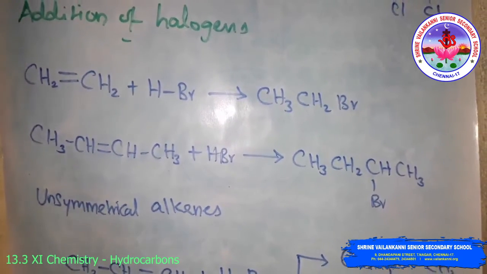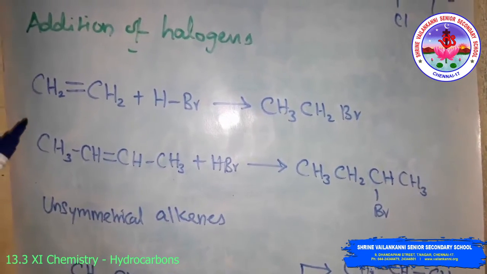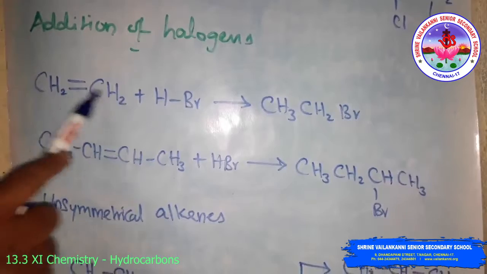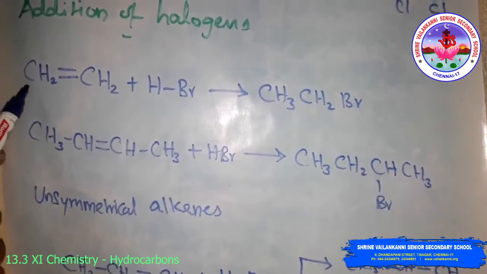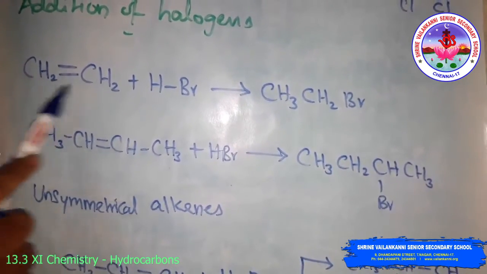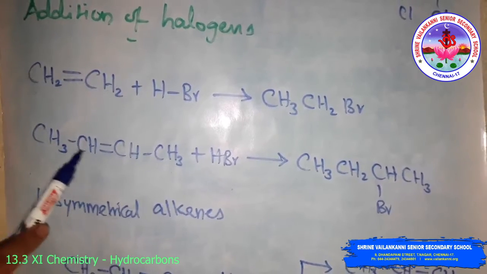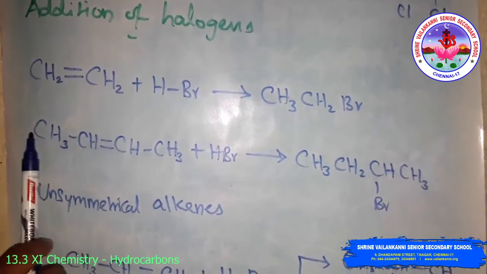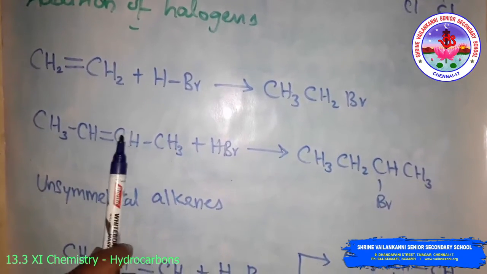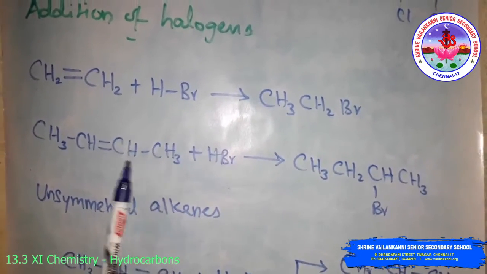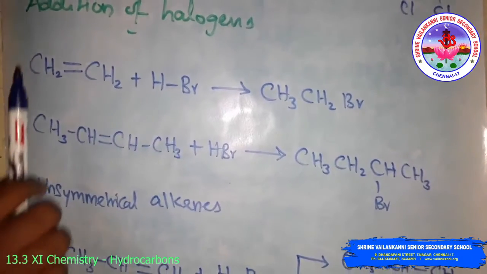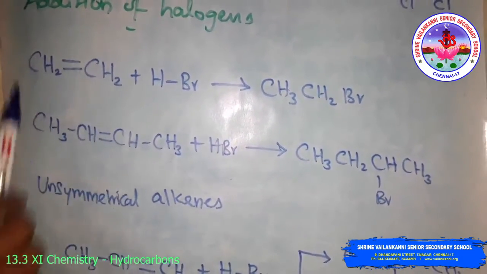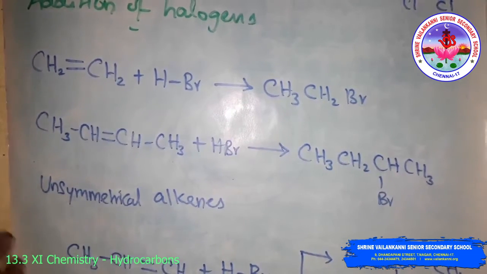Look at this. This is the addition reaction of hydrogen bromide to a symmetrical alkene. Symmetrical alkenes mean both sides have the same groups. Suppose you separate it like this: on this side CH3CH, similarly on this side CH3CH, CH2 on one side and CH2 on the other side. So this is called a symmetrical alkene.